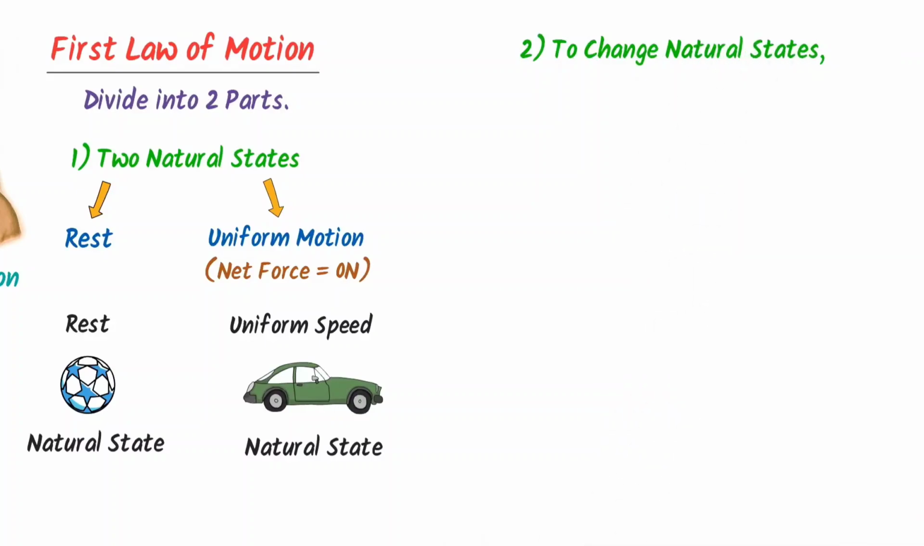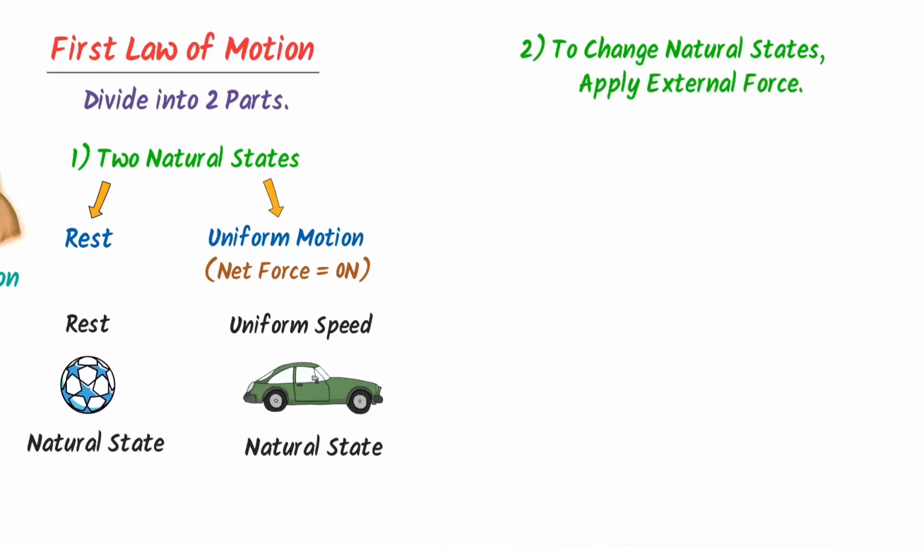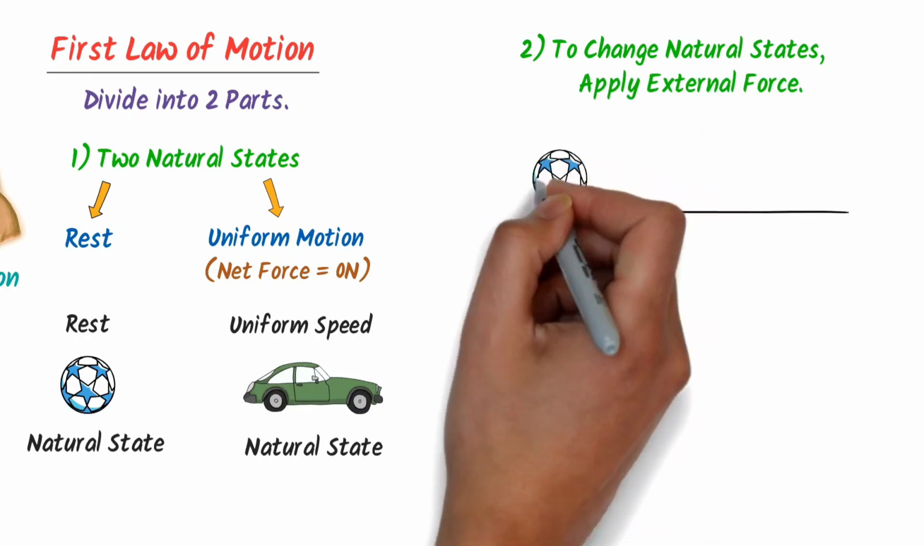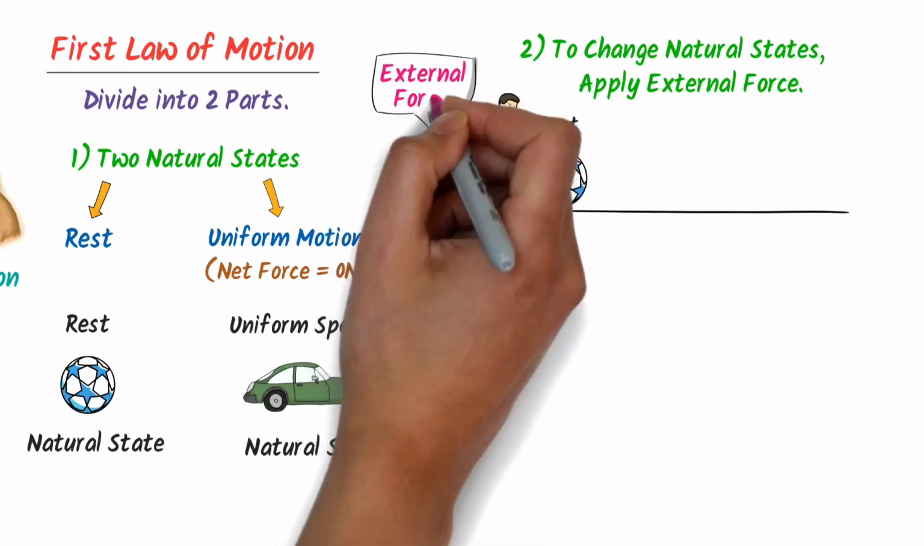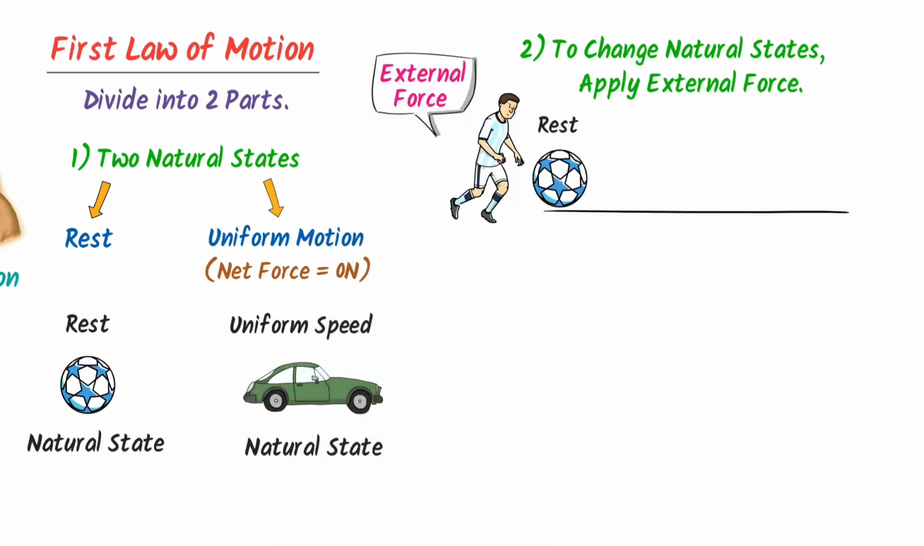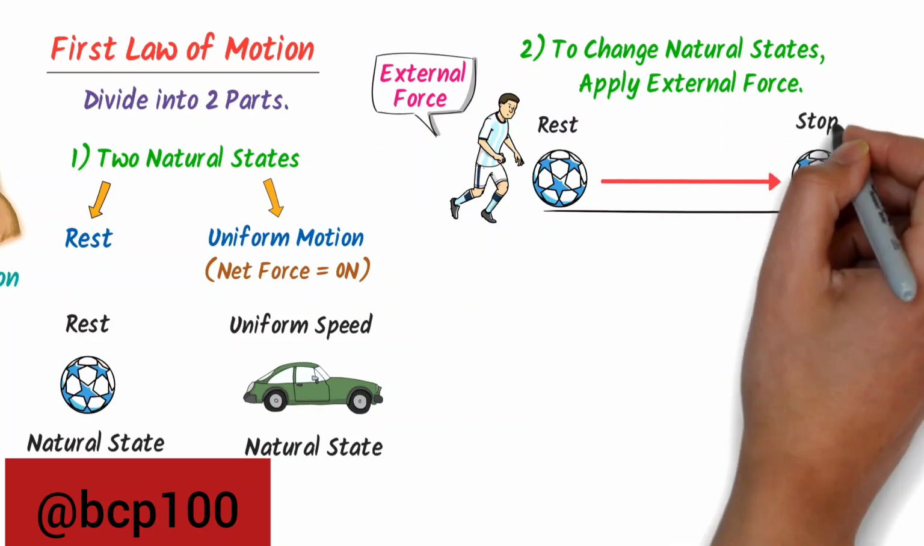Secondly, Newton stated that if you want to change the natural state of any object, you need an external force or unbalanced force. For example, consider this ball at rest. When you kick the ball, you exert an external force on this ball. As a result, the state of rest changes and the ball starts moving. After covering this distance, the ball will stop here.